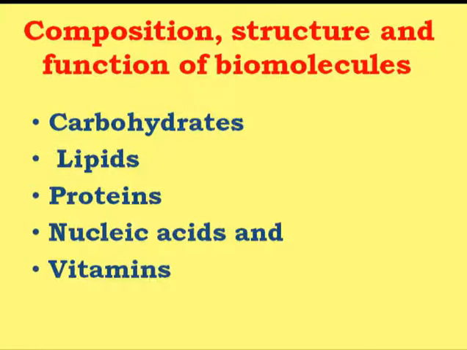Another one is the vitamins. Now the majority of the vitamins here are those which are used as coenzymes for various biochemical reactions. What are coenzymes? Coenzymes are non-protein moieties which are present at the catalytic site of the enzyme, and they help the enzyme to catalyze the reactions. And the majority of the vitamins, especially those belonging to the vitamin B complex, act as coenzymes for various biochemical reactions.